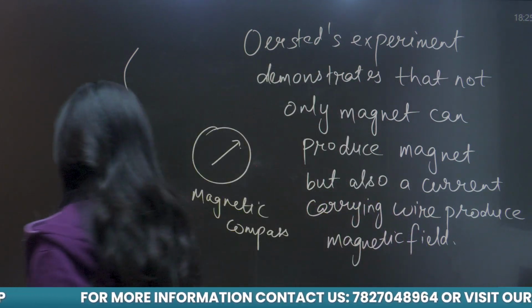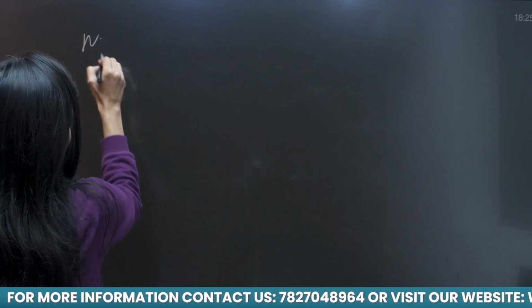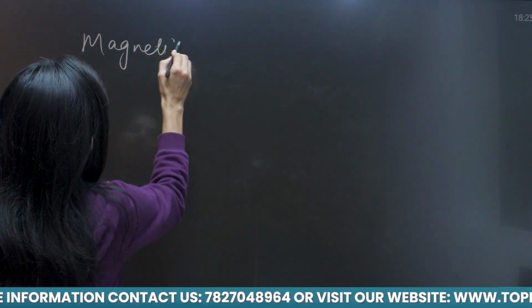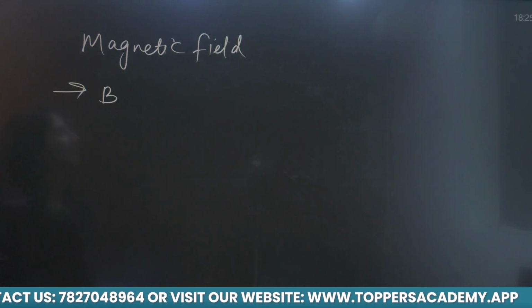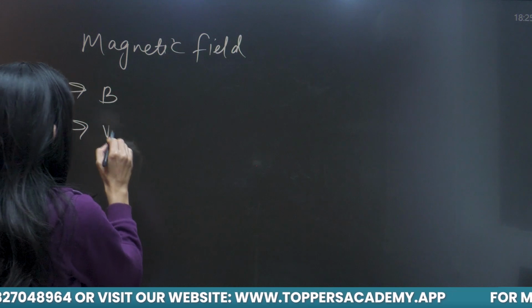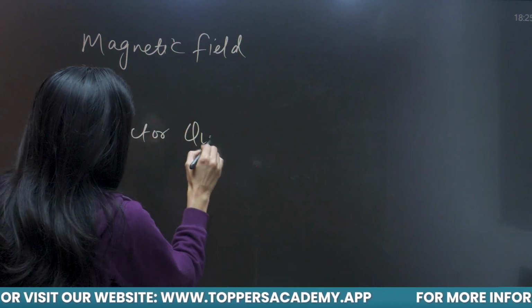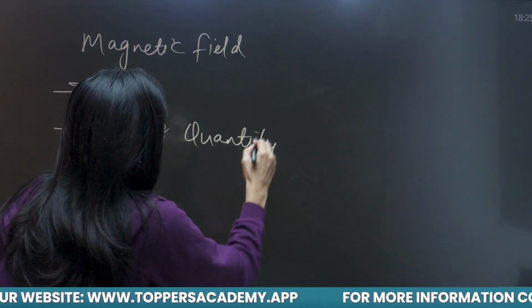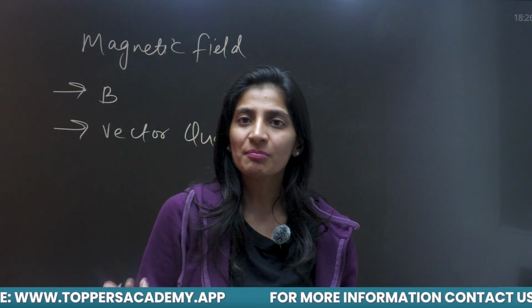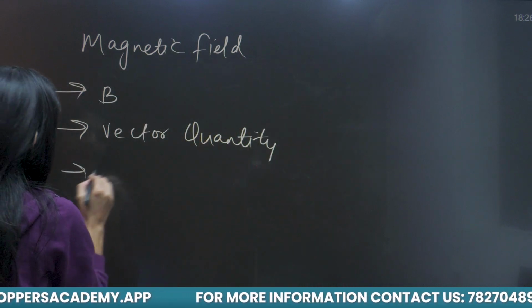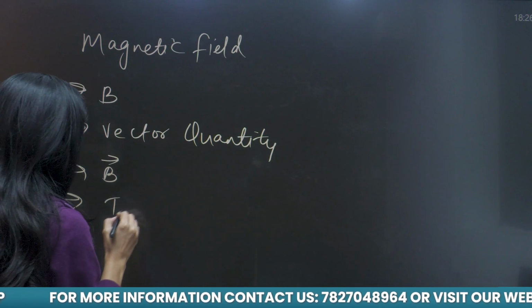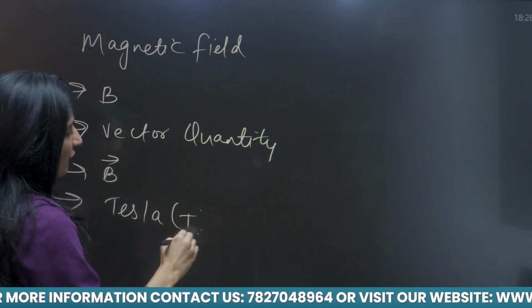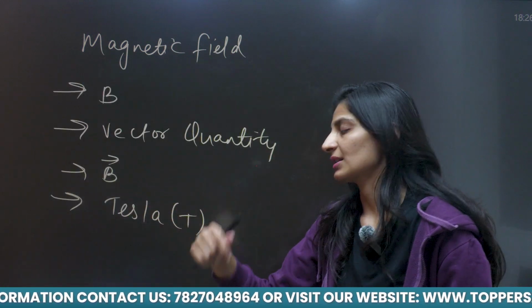So now let us discuss about magnetic field. It is represented by capital B. It is a vector quantity. You know what are vectors? Which have magnitude plus direction as well. So I will say it is represented by B vector. It is measured in Tesla. SI unit of magnetic field is Tesla.